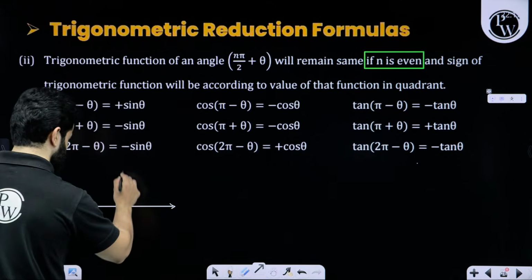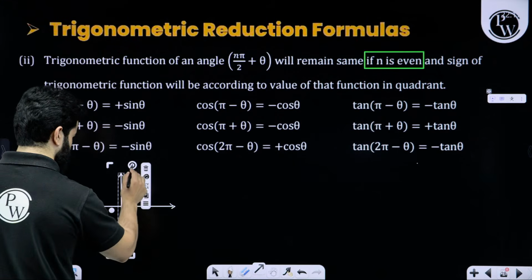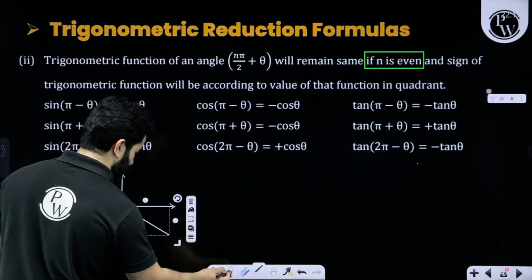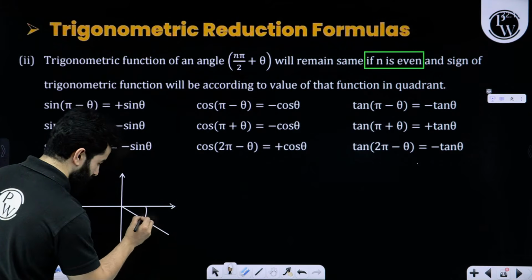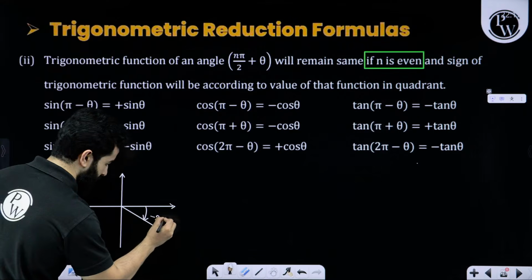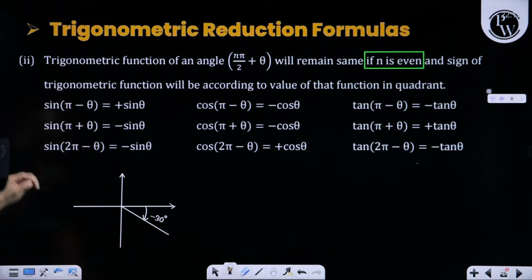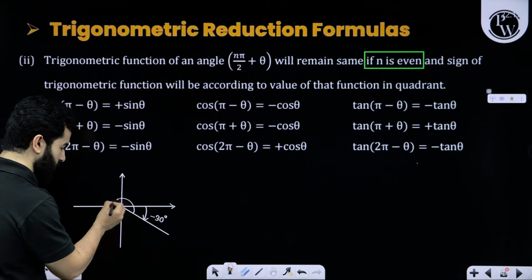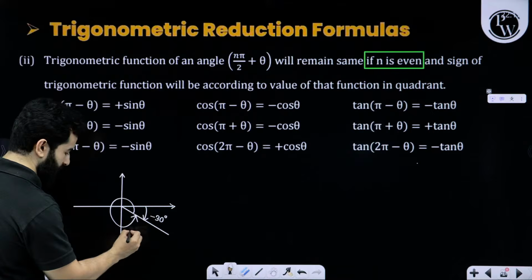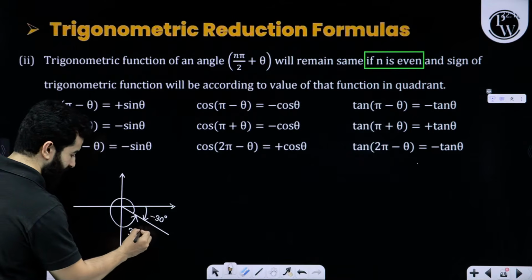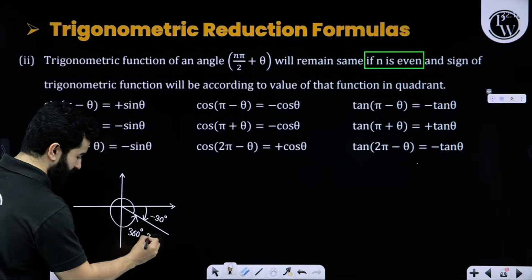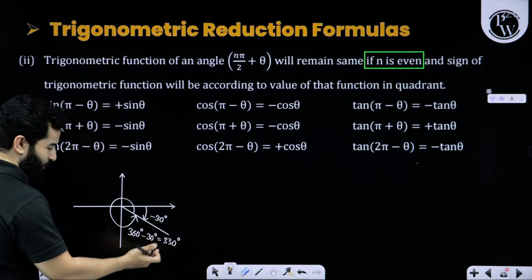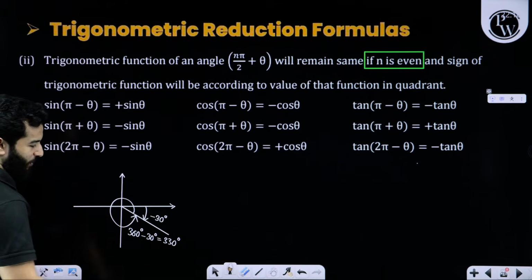This is the y-axis. And someone says we have got an angle of minus 30 degree. Well, you can also rewrite this angle in this form: 2 pi minus 30 degree, that is 360 degree minus 30 degree, which is 330 degree. Is it clear? So either you can write it as 330 degree or minus 30 degree.